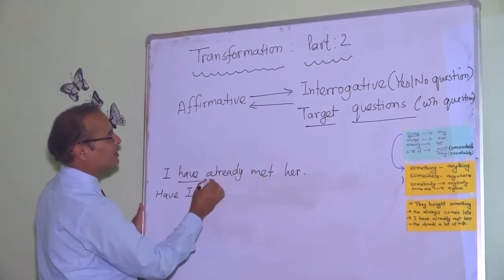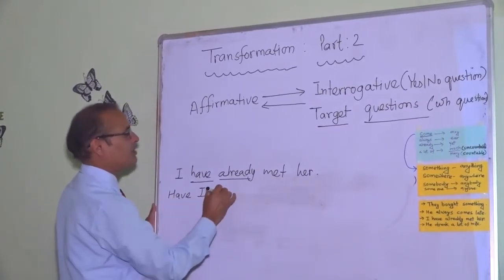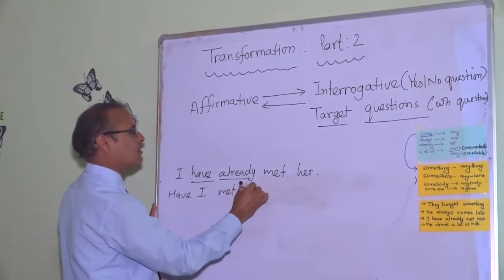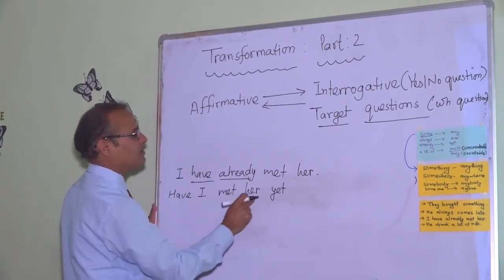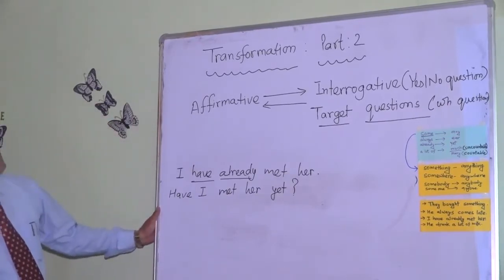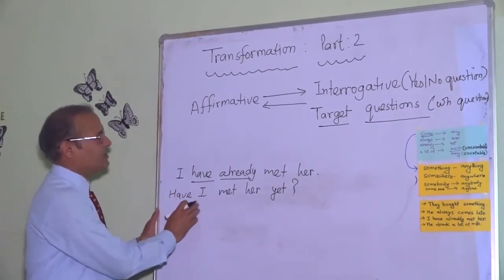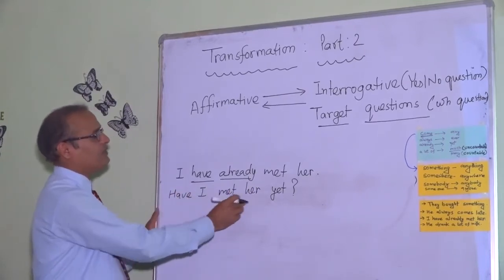already met her. Already is changed into yet, but it goes last. Have I met her yet? And a question mark. And the interrogative negative will be Haven't I met her yet, or Have I not met her yet?